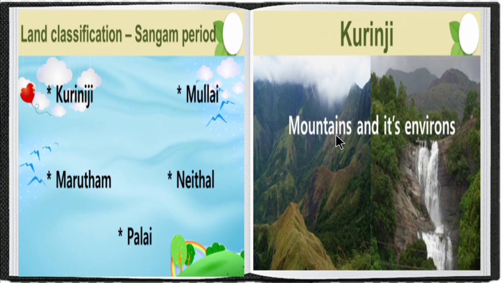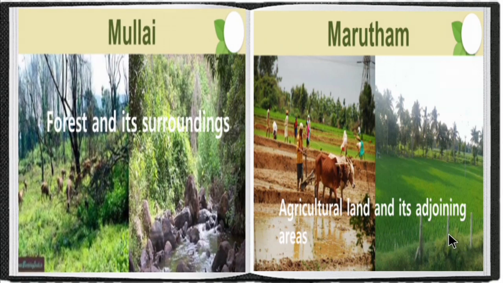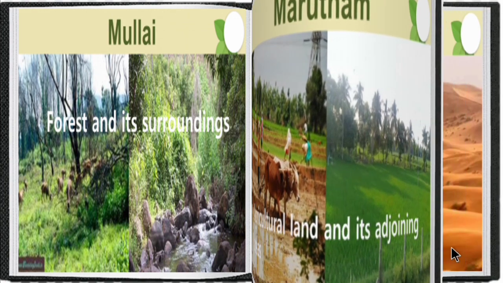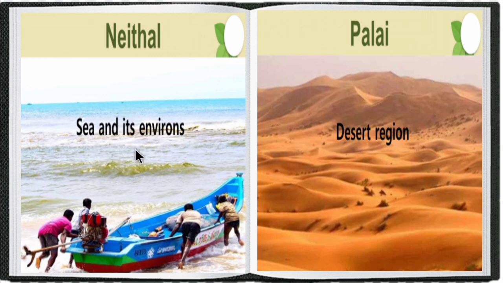Kurunji means mountains and its environs. Mullai means forest and its surroundings. Marudam means agricultural land and its adjoining areas. Neidal means sea and its environs. Palai means desert region. So I hope you are clear with the land classification during Sangam period.